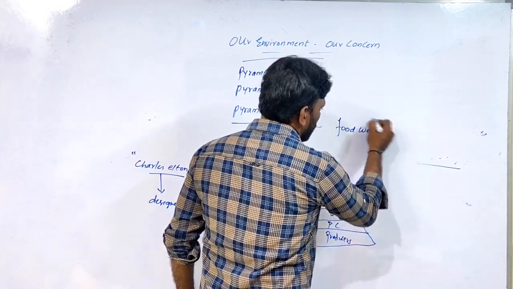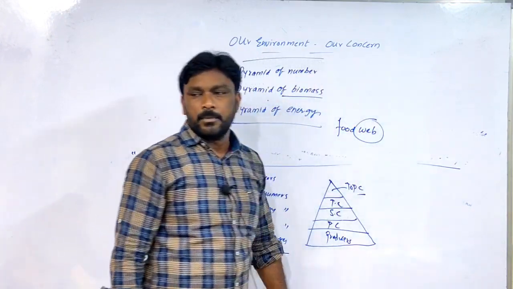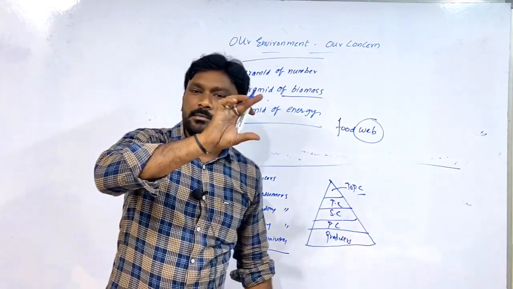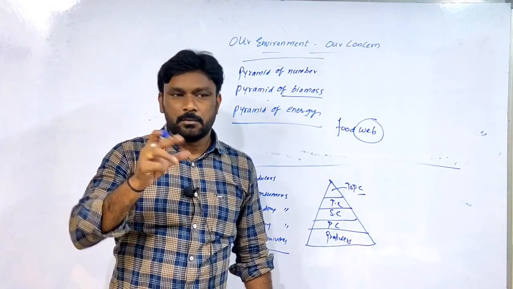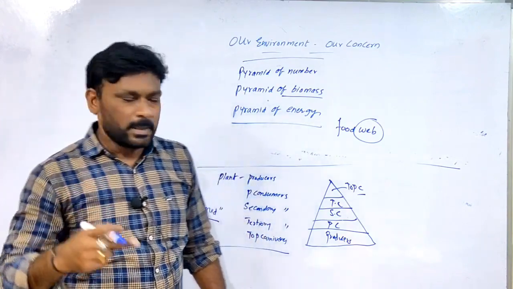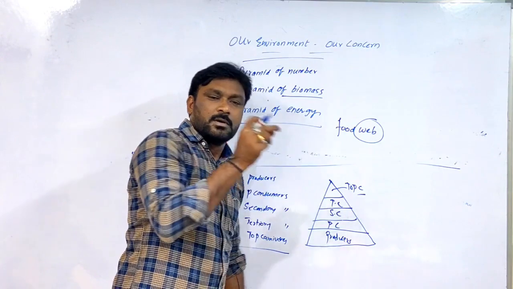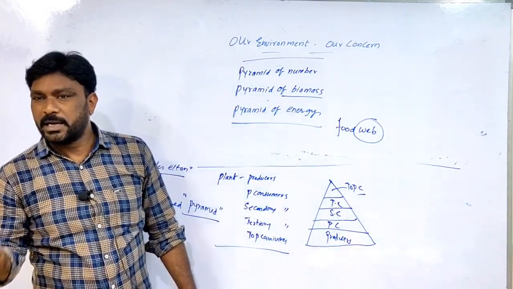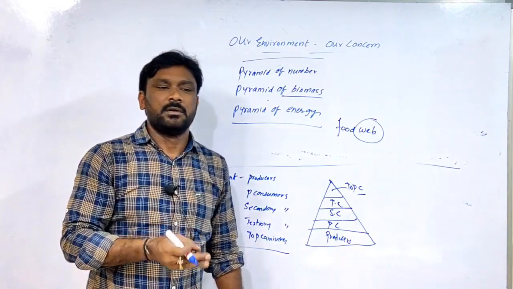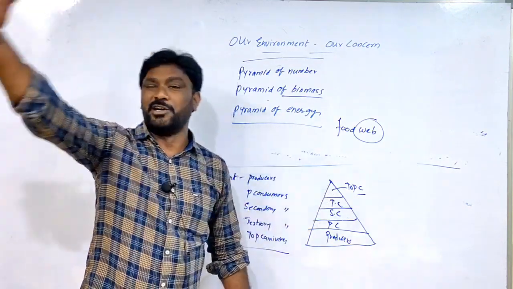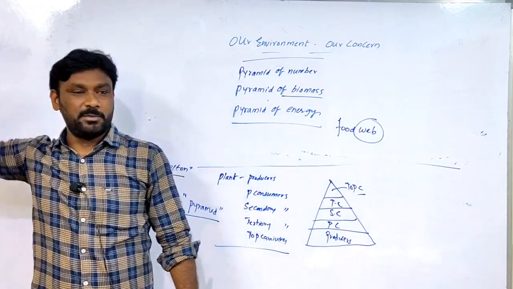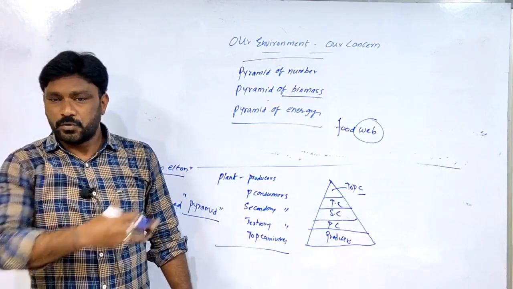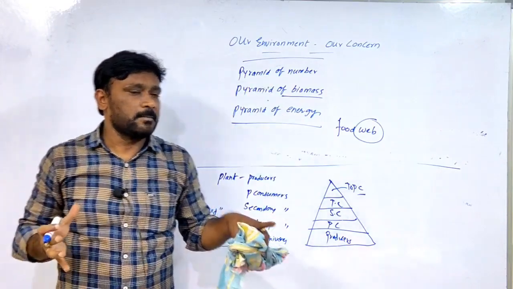Food web. Do you know what is called a web? Web means, you know, spider will stitch webs, no? Connection to one another, connection to one another. Like that here also, one organism is interconnected to another organism. One plant may be eaten by different animals. Those different animals are eaten by other different animals. Like that, through the food chain, all the interactions take place.